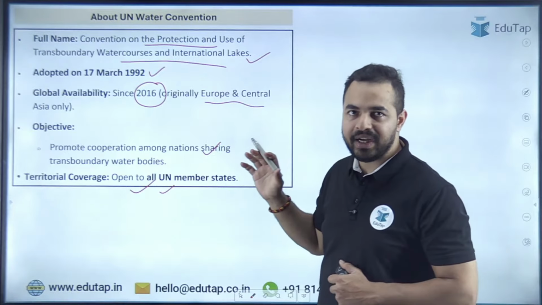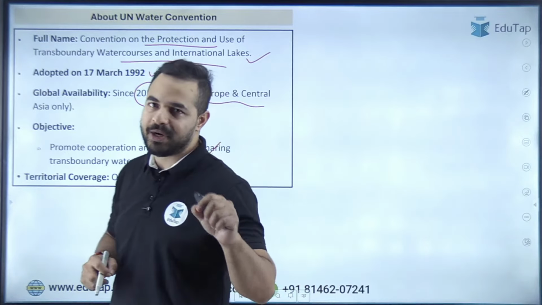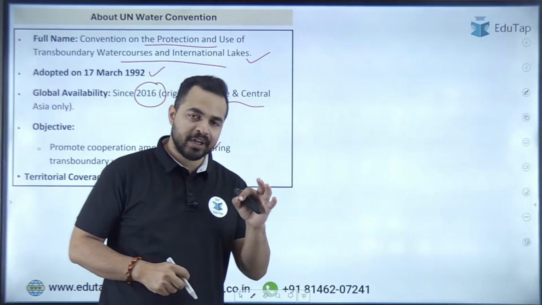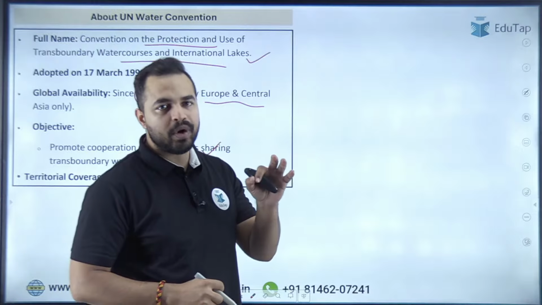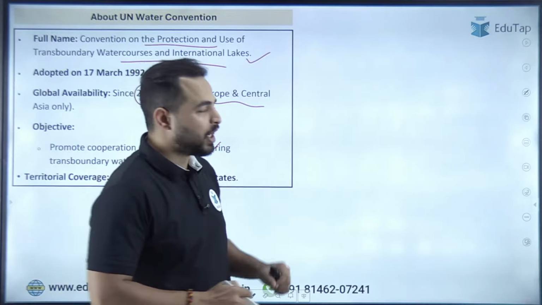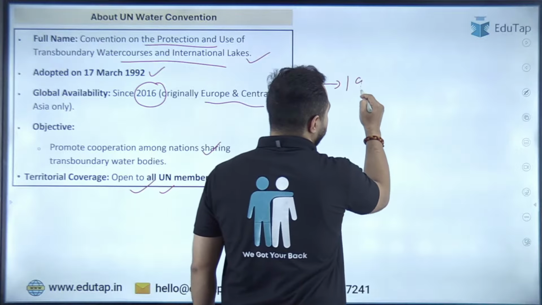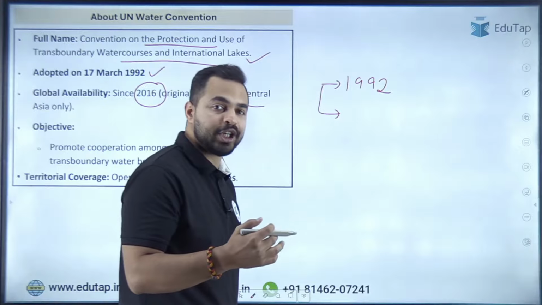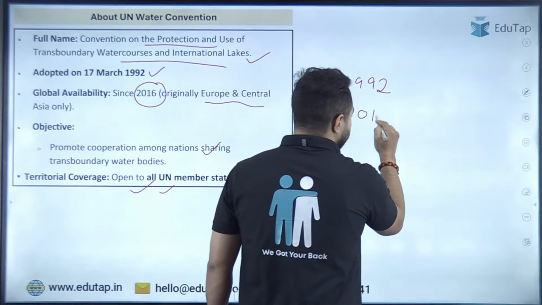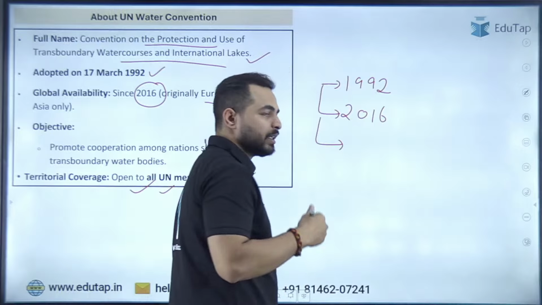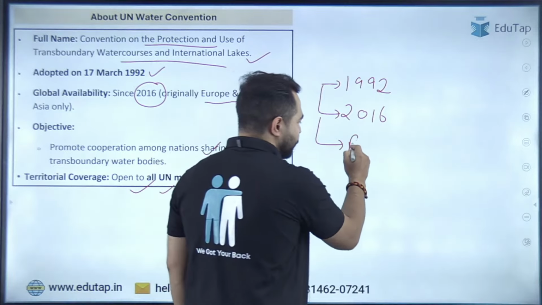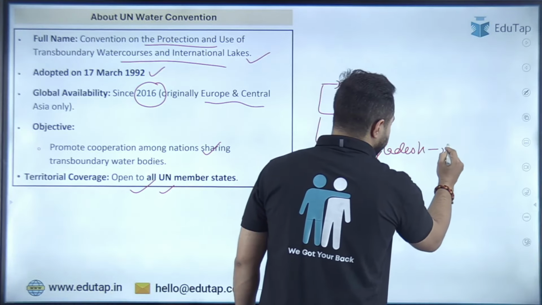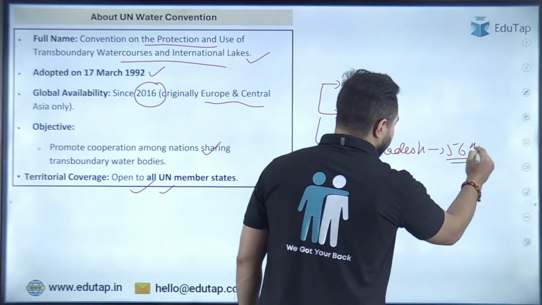Everybody is able to see that. Now I am going to ask you some questions. Please quickly give me the right answer in the chat box. First of all, the UN Water Convention was adopted in which year? 1992. It became open for all the countries in which year? In 2016. Recently, which country signed the UN Water Convention? It's Bangladesh. And Bangladesh overall became the 56th country to sign the UN Water Convention.